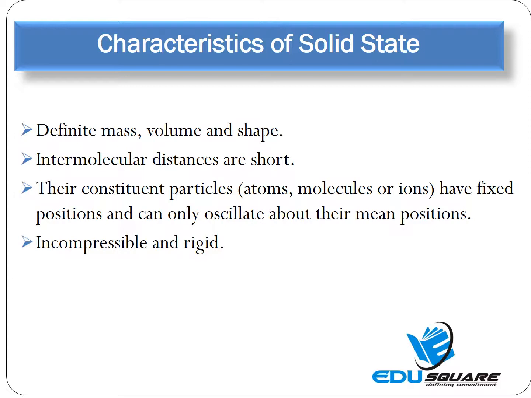Before starting the crystalline solids and their structures, we have to know the characteristics of the solid state. All solids have definite mass, volume, and shape. Their intermolecular distances are very short. The constituent particles have fixed positions and can only oscillate about their mean positions. They are incompressible and rigid. Apart from these, the solids maintain their volume independent of the size and shape of the container in which they are placed. They are almost incompressible and have high density. Solids have negligible fluidity as compared to liquids and gases. The diffusion of the particles in the solid state is also negligible.